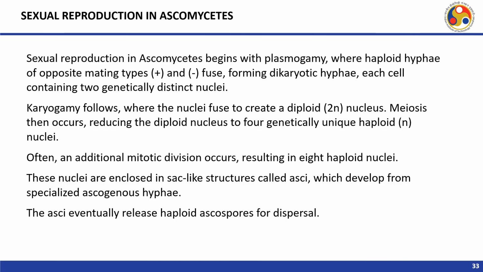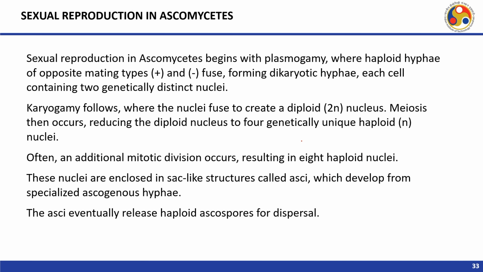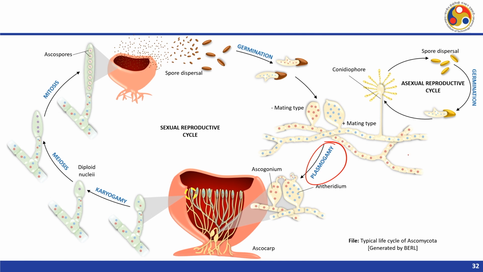Sexual reproduction in Ascomycetes begins with plasmogamy, as you can see over here, where haploid hyphae of opposite mating types, positive and negative, as in the earlier case, will fuse, forming dikaryotic hyphae. So, this is the dikaryotic hyphae which is produced as a result of this plasmogamy.